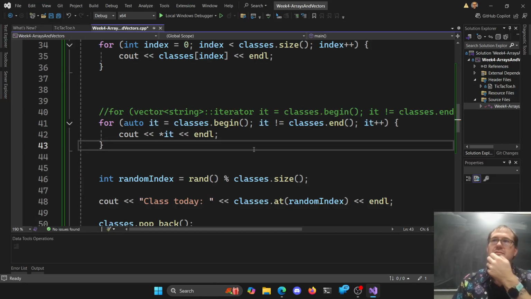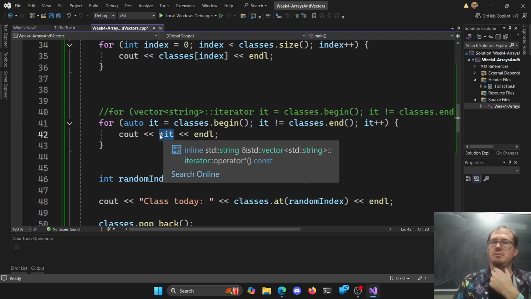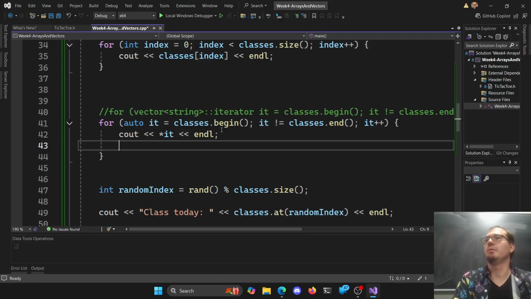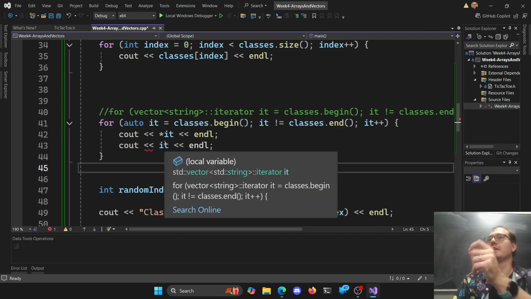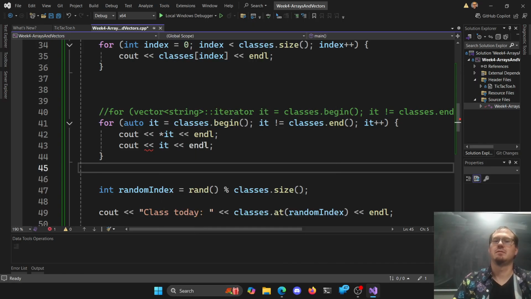Right, but if you're inside the loop and you do the exact same thing that you did on line 42, do you have to do the star? Like if you just copy and paste from line 42 and add it below it? What are you trying to do with it? Just print it out? Yeah, print it out another time. Yeah, so it's still a pointer here. So if you want the thing it's pointed at, we have to dereference it to interact with it. Okay. Yep.